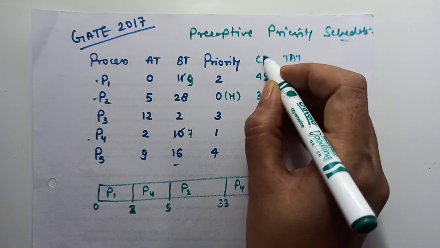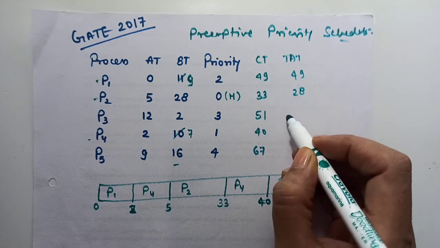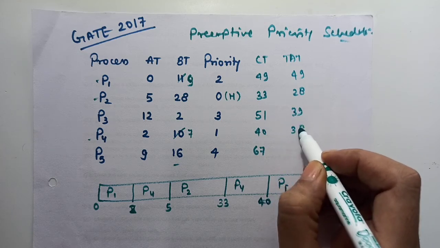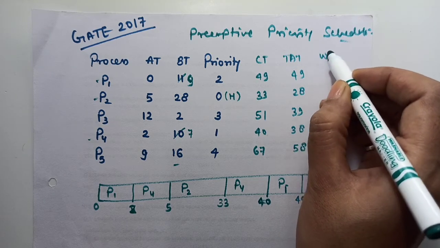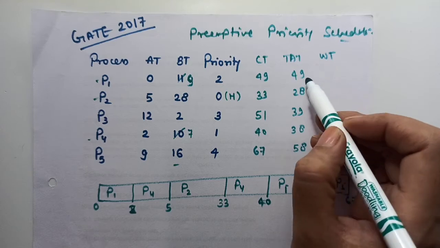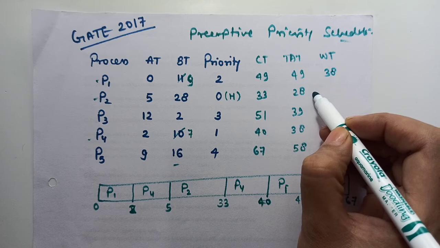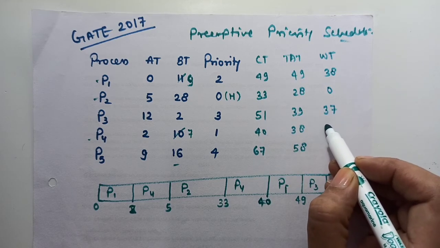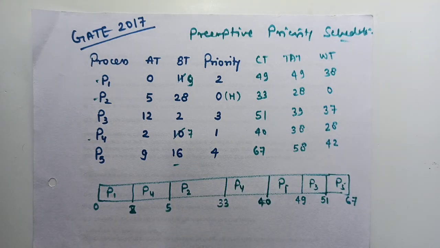Turnaround time is completion time minus arrival time, so it is 49. 33 minus 5, it is 28. 51 minus 12, 39. 40 minus 2, 38. 67 minus 9 is 58. Then waiting time is turnaround time minus burst time. 49 minus 11 is 38. 28 minus 28, 0. 39 minus 2 is 37. 38 minus 10 is 28. And then 42.